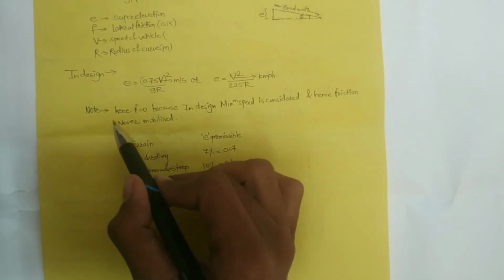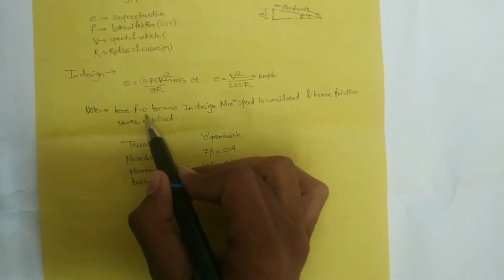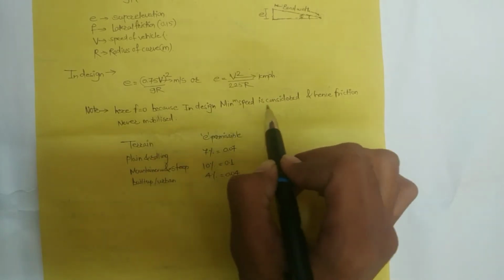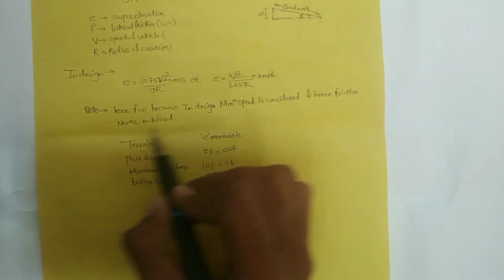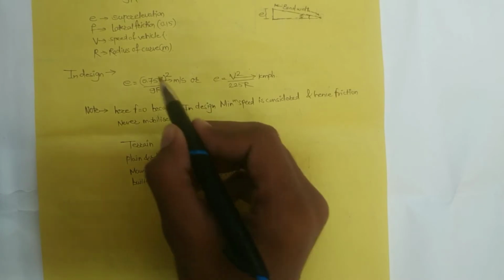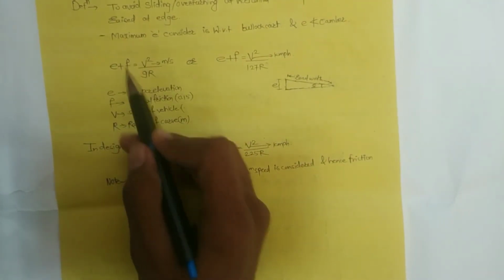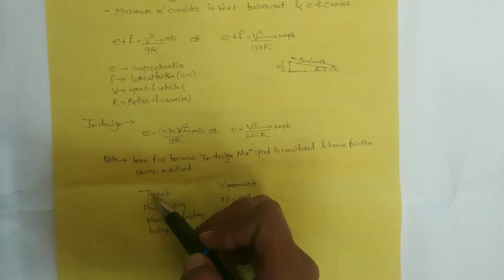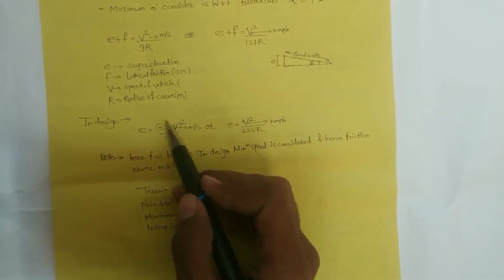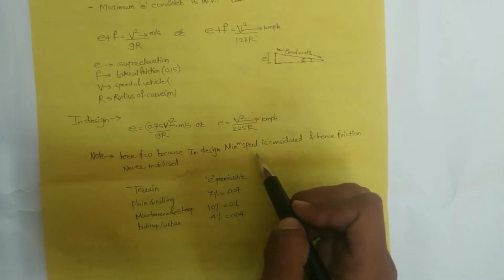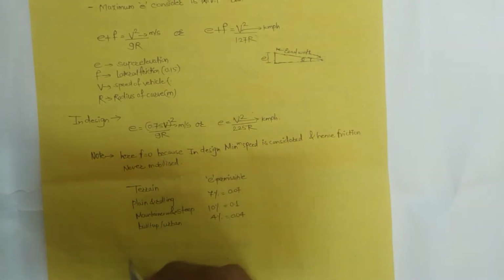Here one point is noted that here f is equal to 0, because in design minimum speed is considered and hence friction never mobilizes. Means we have seen in this formula here f is assumed to be 0, because in design we are assuming the minimum speed, hence at the minimum speed the friction never mobilizes.